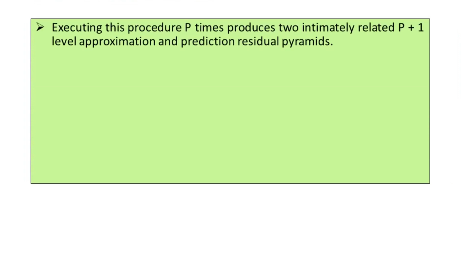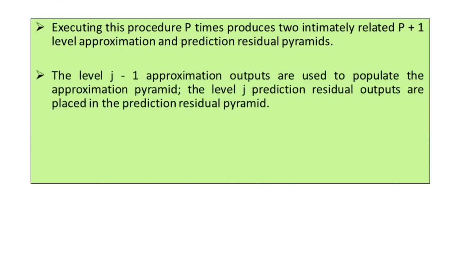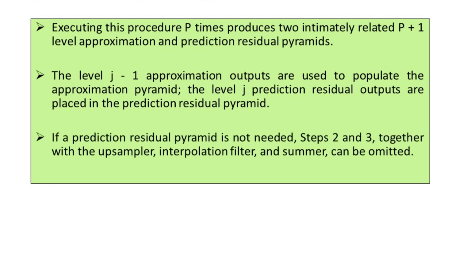The level J-1 approximation outputs are used to populate the approximation pyramid. The level J prediction residual outputs are placed in the prediction residual pyramid, and if the prediction residual pyramid is not needed, steps 2 and 3, together with the upsampler, that is the interpolation filter, and the summer, can be removed from the schematic that we have seen.